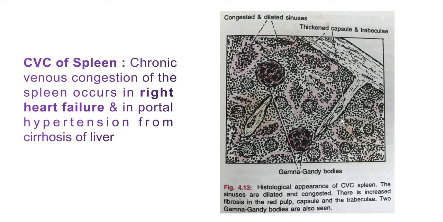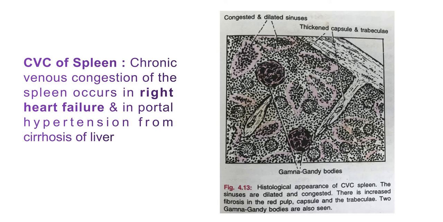Now the reticulin network as well as fibrous trabeculae get thickened. Here you can see the thickened capsule; the trabeculae get thickened. Before that, due to the blood loss, due to the hemorrhage, these bodies are formed. The second condition is the reticular, net-like, meshwork-like structure, where the trabeculae get thickened.